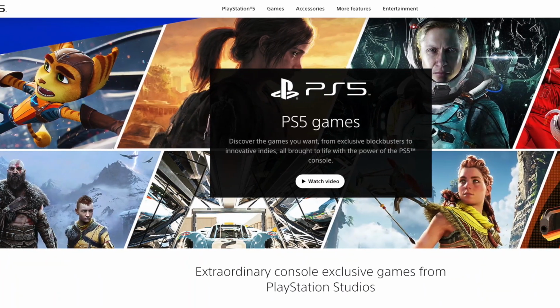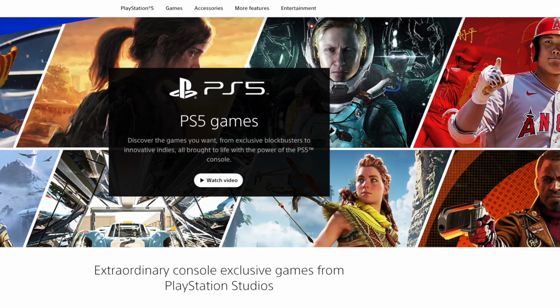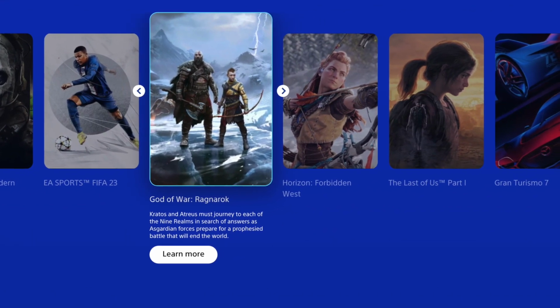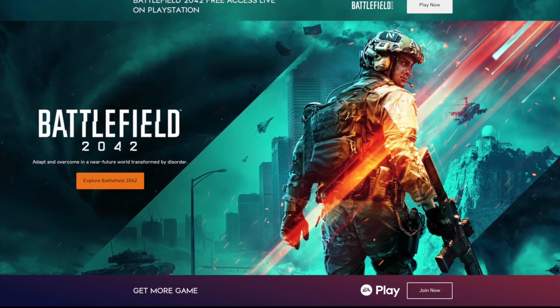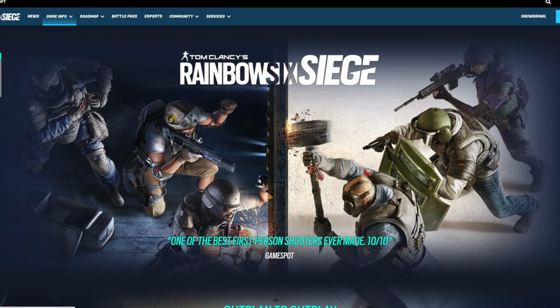Microsoft may also argue that Sony's PlayStation has a stronger library, or an at least equally strong library, of exclusive games as the Xbox, and therefore Microsoft needs Activision's games, their exclusive titles, just to stay competitive with Sony. Microsoft may point out that there are still plenty of first and third-party shooter games that would still be available on the PlayStation. This includes EA's Battlefield franchise, which I actually like better than the Call of Duty series, Fortnite, Destiny, Ubisoft's Rainbow Six franchise, and many others.